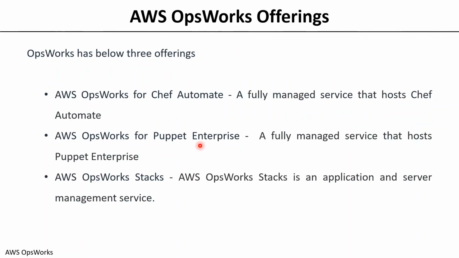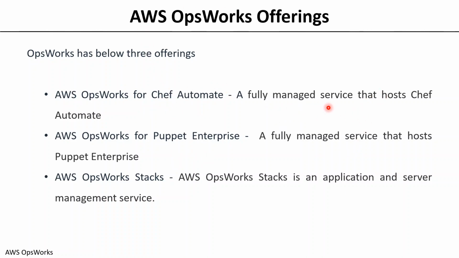In terms of offerings, AWS OpsWorks has three offerings. One is called AWS OpsWorks for Chef Automate, the second one is Puppet Enterprise, and the third one is OpsWorks Stacks. So if you want to take an enterprise class of Chef and Puppet for on-premise, then you need to build the entire server infrastructure and you have to do that, right? You can take these two services as a fully managed service from AWS.